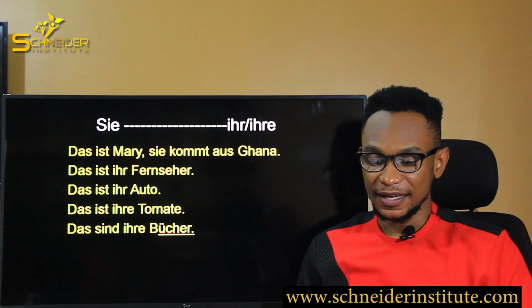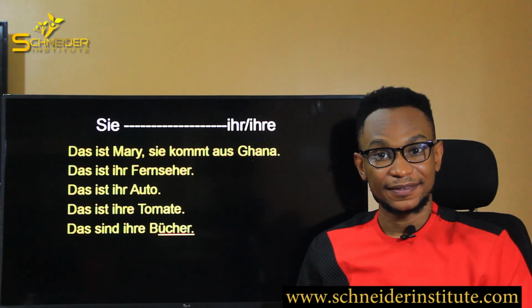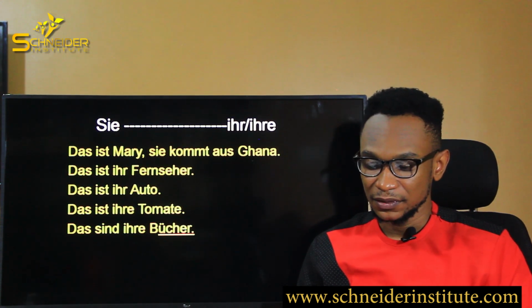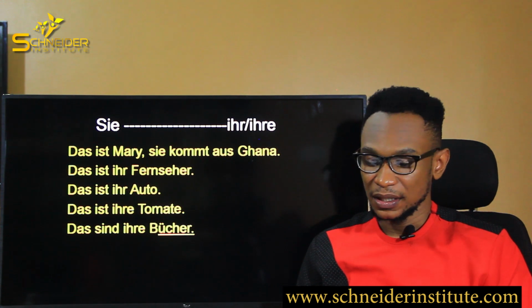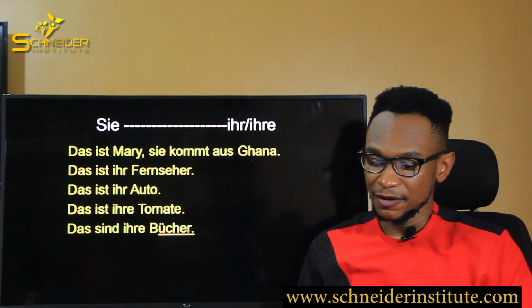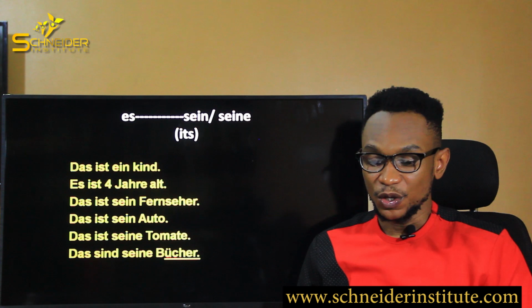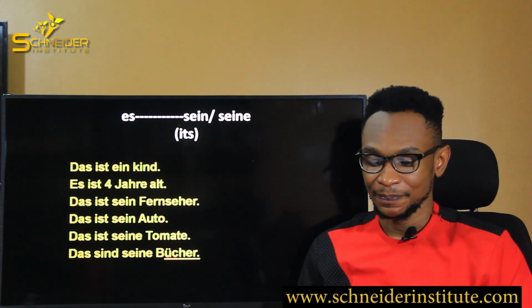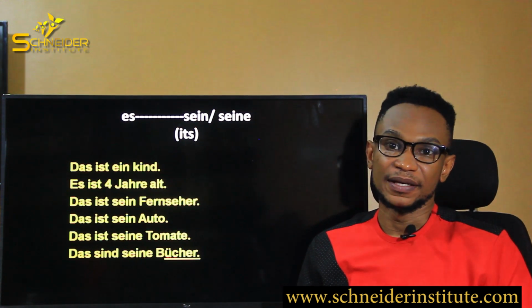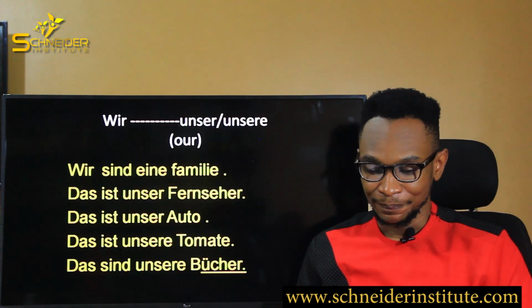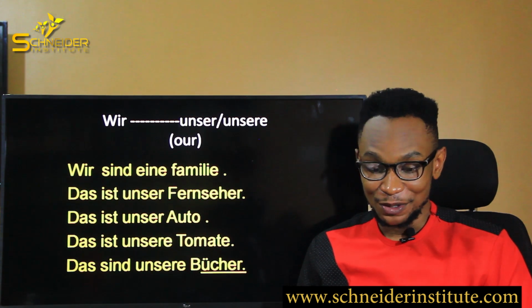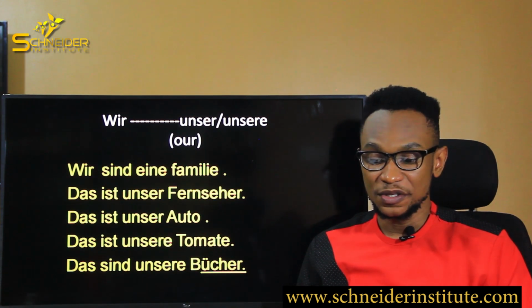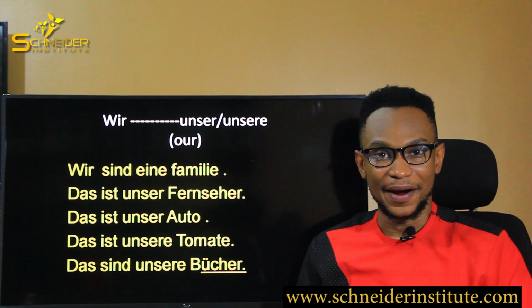Then we also looked at ihr and ihre. Ihr for masculine, ihr for neuter, ihre for feminine, and ihre for plural. We also saw sein and seine for its, all right? Sein for masculine, sein for neuter, seine for feminine, and seine for plural. Then we looked at the plural context, where we saw unser and unsere for our, okay?